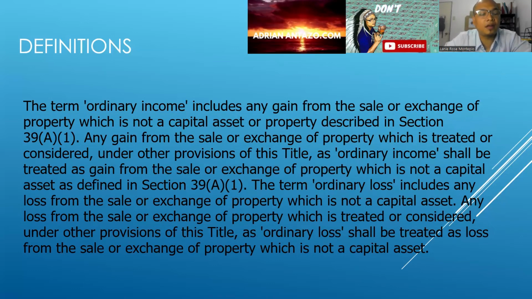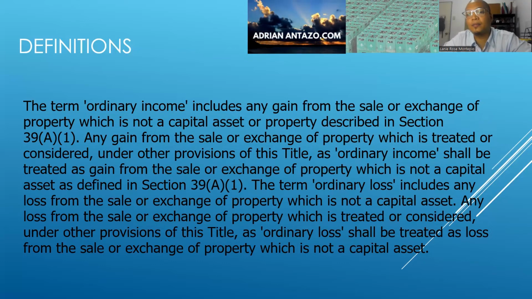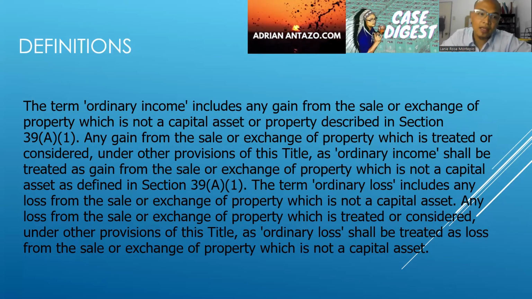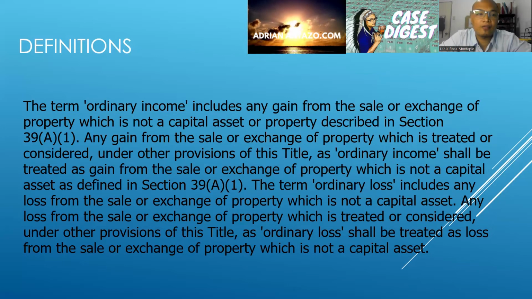Next is the term ordinary income. So income includes any gains from sale or exchange of property which is not a capital asset or property described in section 39(A)(1).